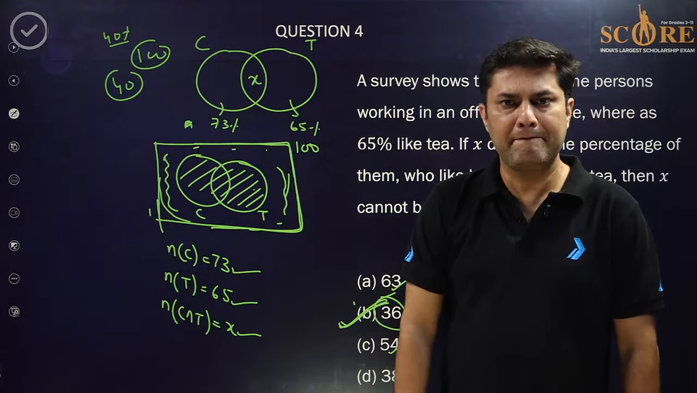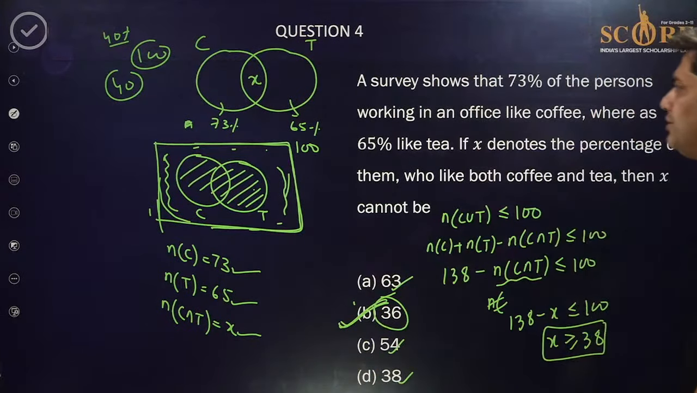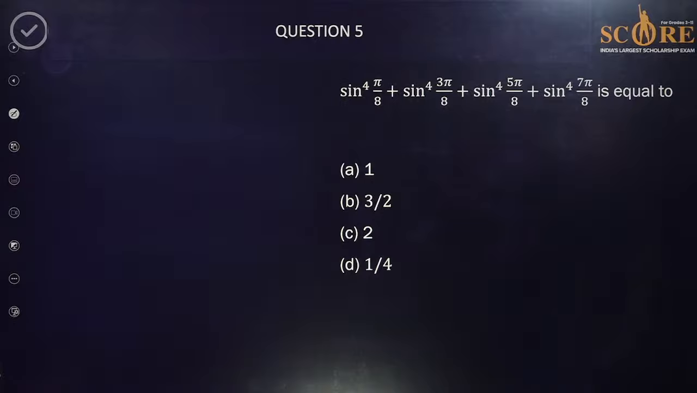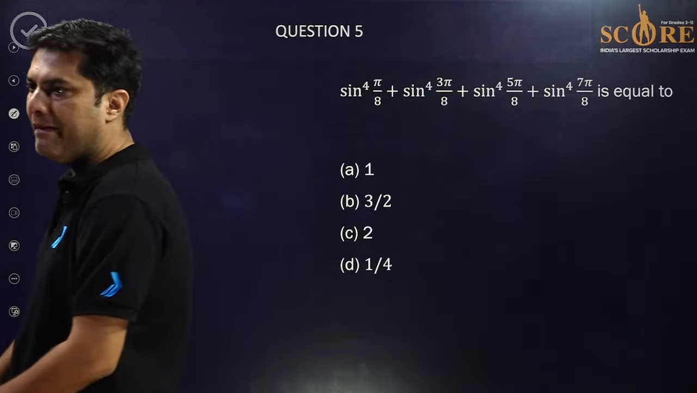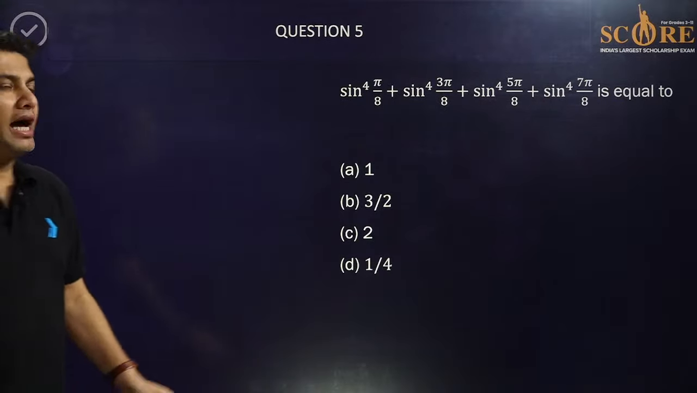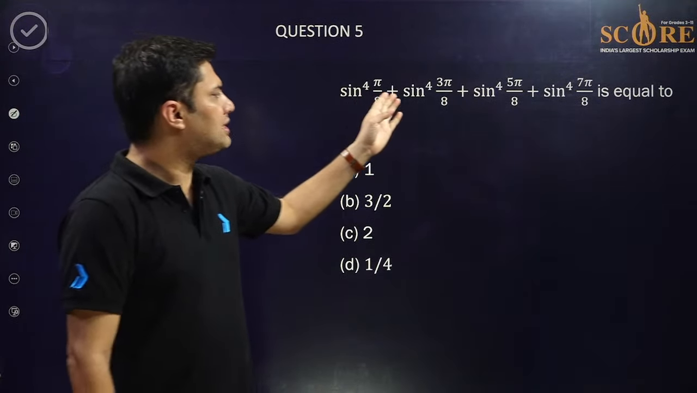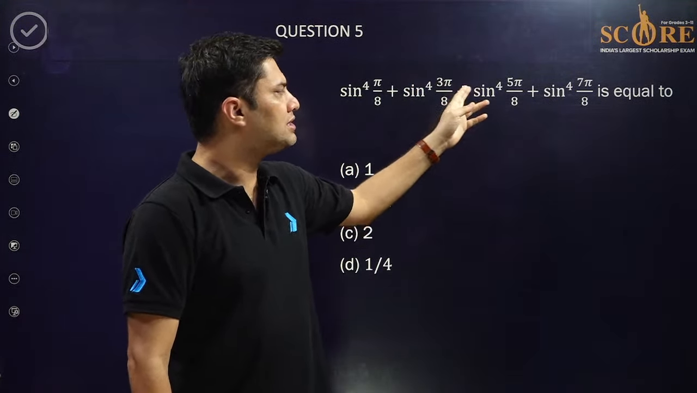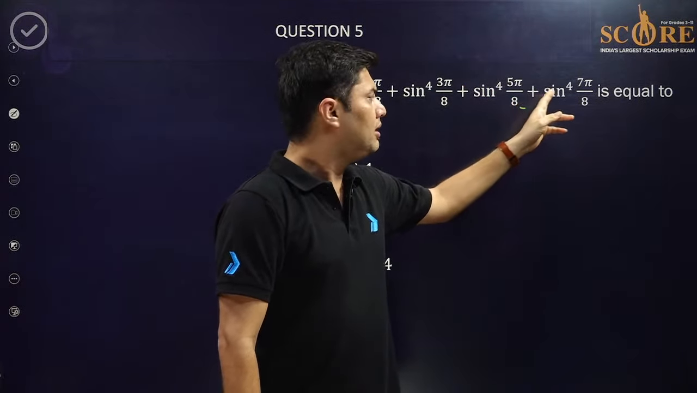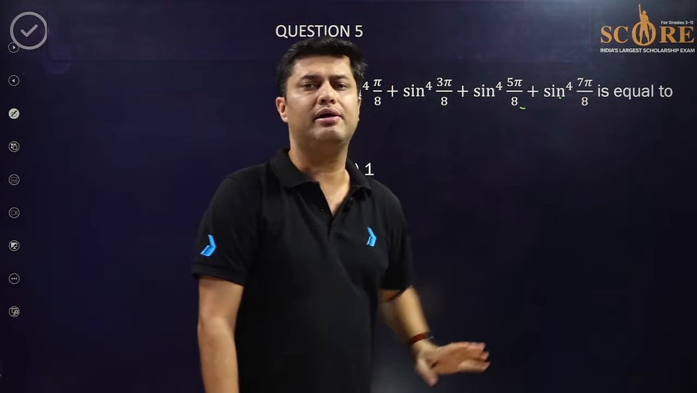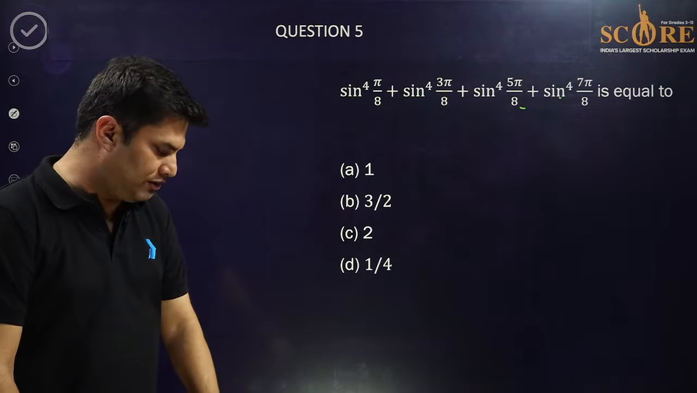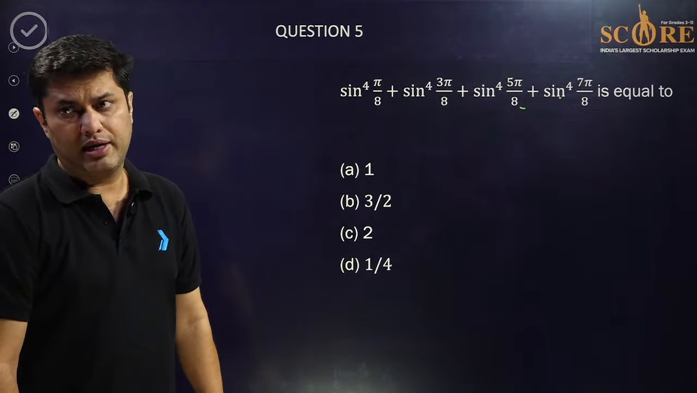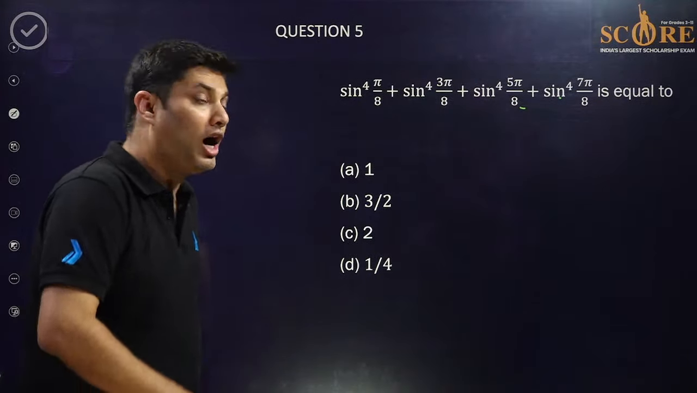Done. Shall we move to the fifth question? Okay. So trigonometry is coming into the picture. Sine to the power 4 of pi by 8, plus sine to the power 4 of 3 pi by 8, plus sine to the power 4 of 5 pi by 8, plus sine to the power 4 of 7 pi by 8. Now you have to solve this trigonometry problem. Now how to solve this trigonometry problem, that I have to tell you. Okay. Now how to solve that?